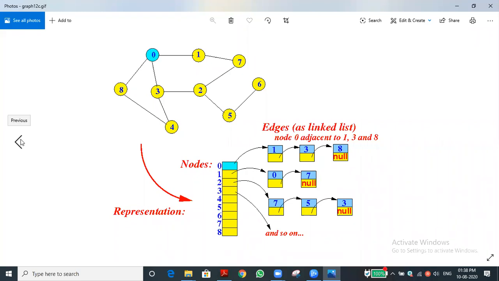Arun, can you explain it? Yes, a graph means one data point is connected with multiple data. For example, 0 is a data point connected with 1, 3 and 8. Have you understood? Yes, sir. For example, 3 is connected or linked with, as you see, a linked list. 3 is linked with 4, 2 and 0.